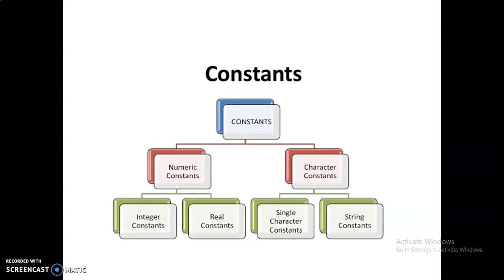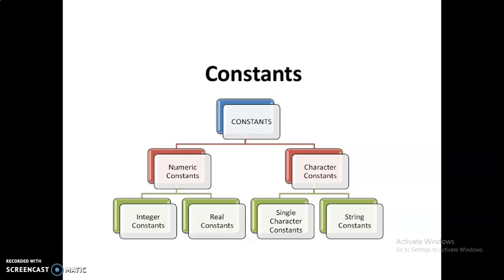Numeric constants are divided into two types, integer constants and real constants. Character constants are divided into two types, single character constants and string constants.